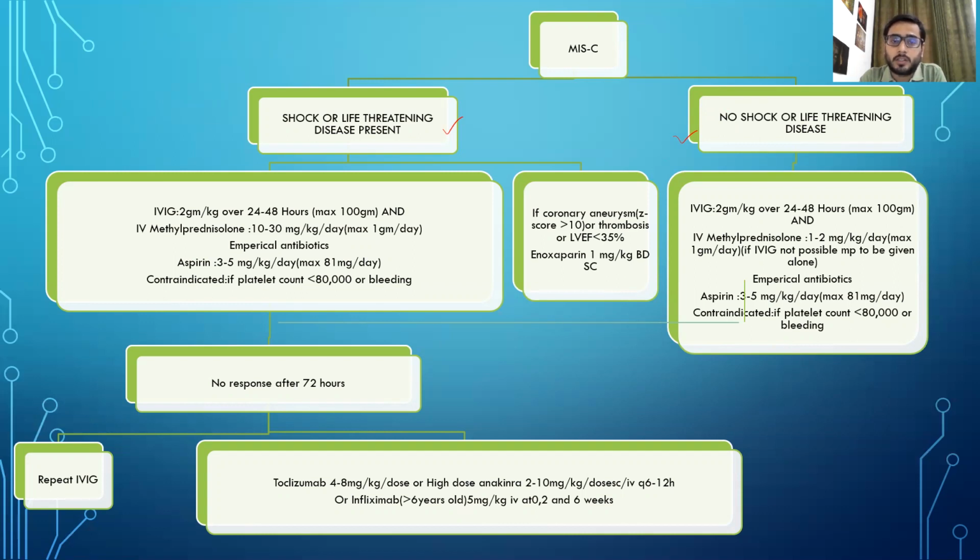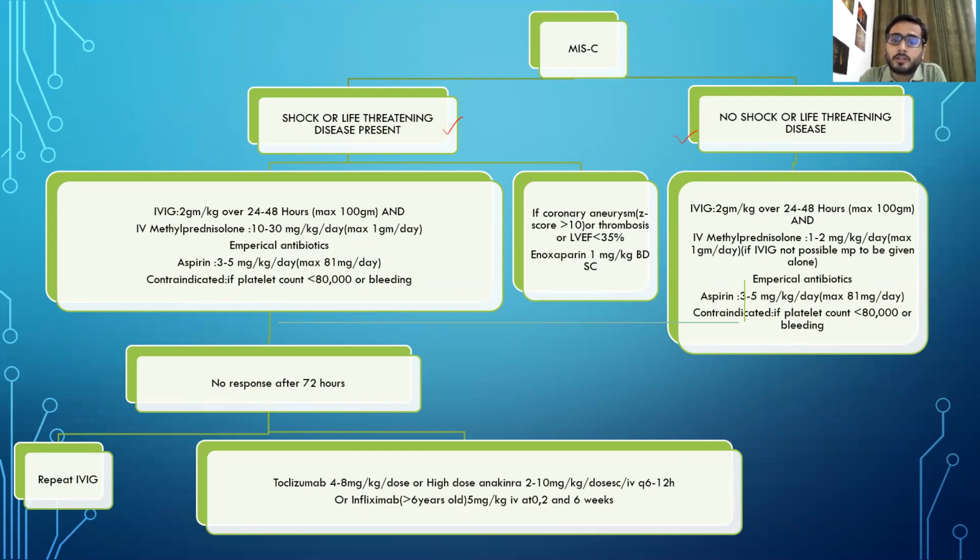And IV methylprednisolone 10 to 30 mg per kg per day. Maximum dosage limit is 1 gram per day, and empirical antibiotics need to be started. Aspirin 3 to 5 mg per kg per day, maximum 81 mg per day. It is contraindicated if platelet is less than 80,000 or there is any bleeding.